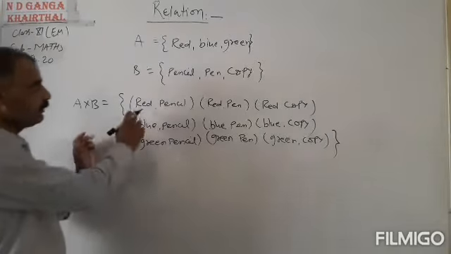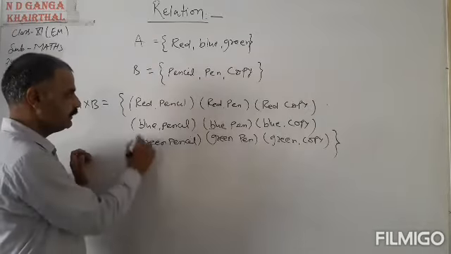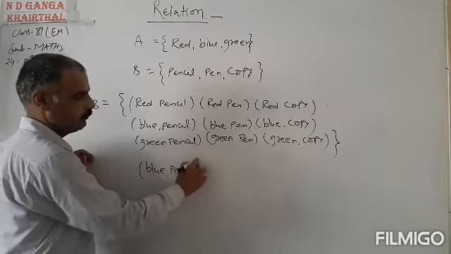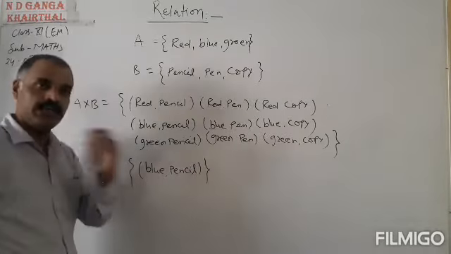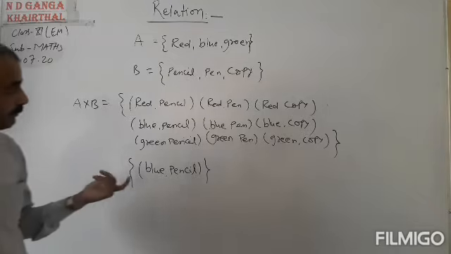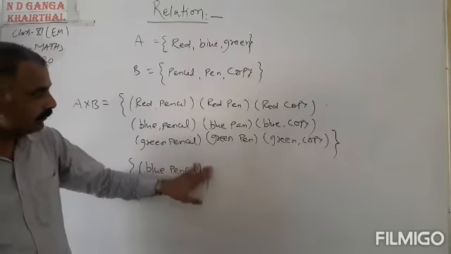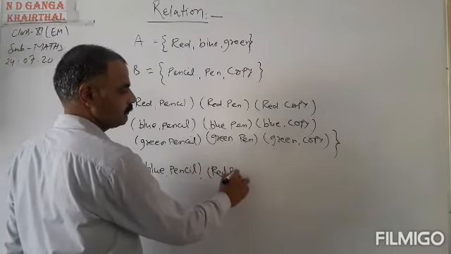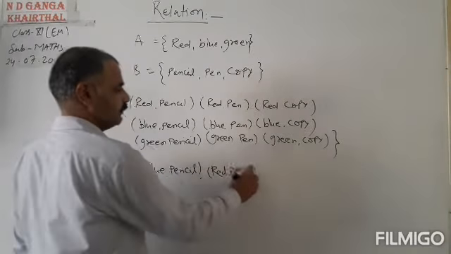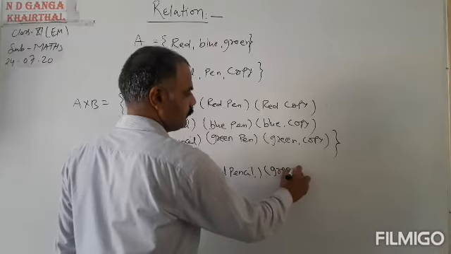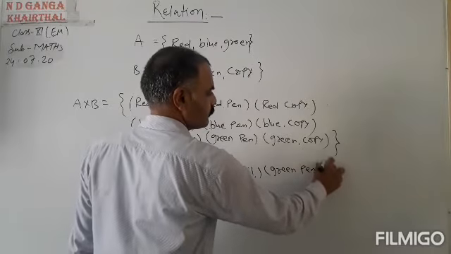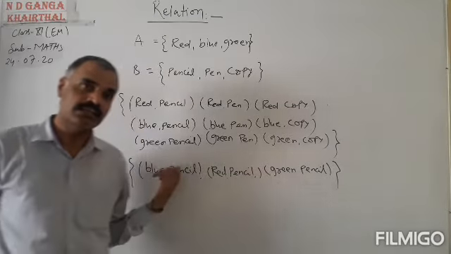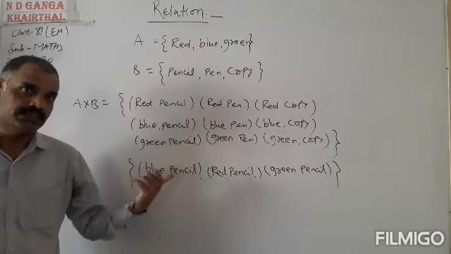If I take one of the pairs, that is blue pencil, so this is a relation. I can take more pairs, then red pencil and green pencil. So pencil is common and color is changing.